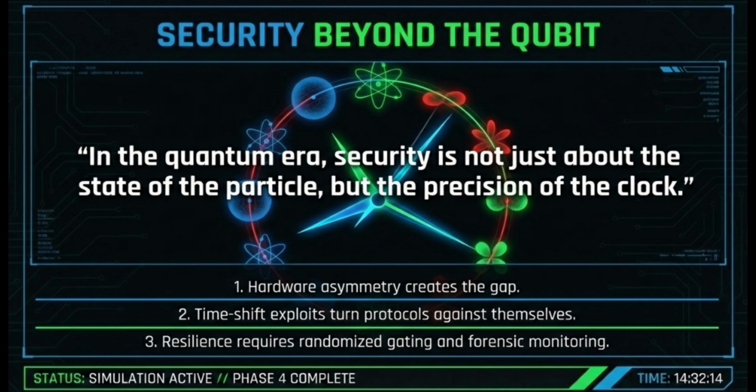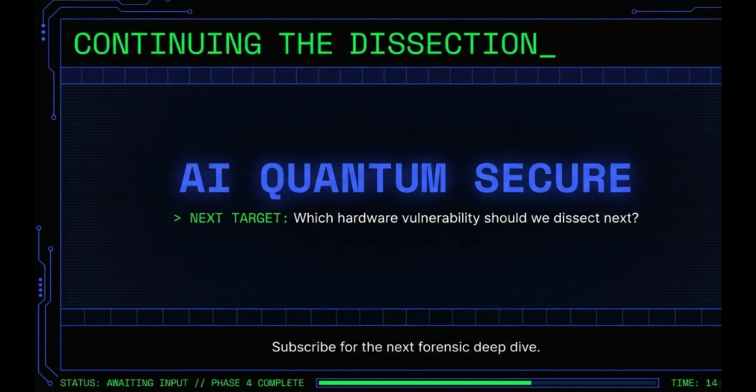The fortress of MDI-QKD is only as strong as our ability to monitor its pulse. By integrating these defensive layers, we ensure that our networks remain secure, even against the most subtle temporal subversions. Continuing the dissection. Our forensic audit of the temporal ghost is now complete.